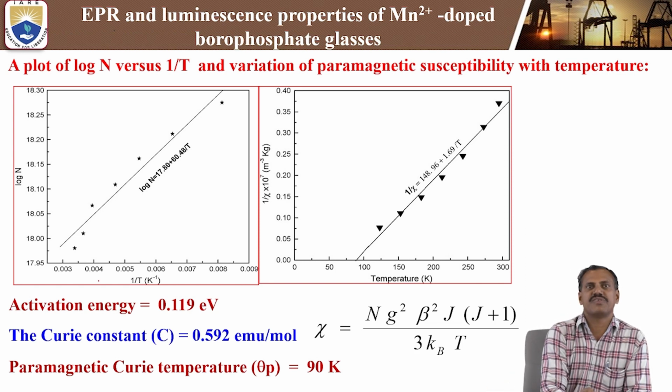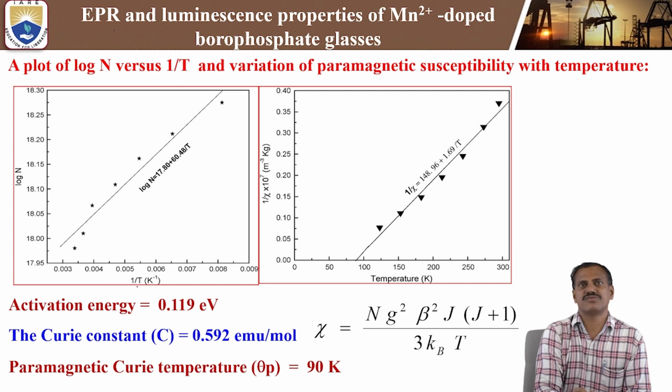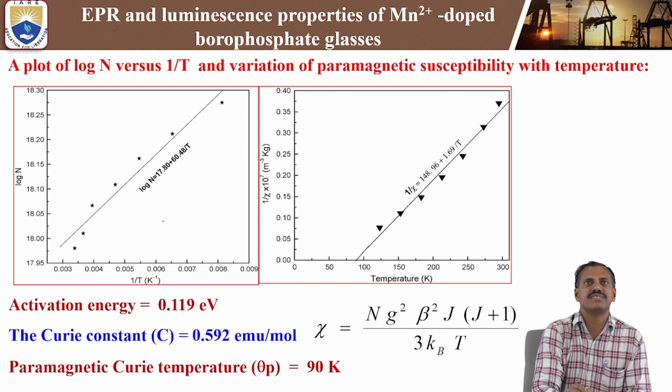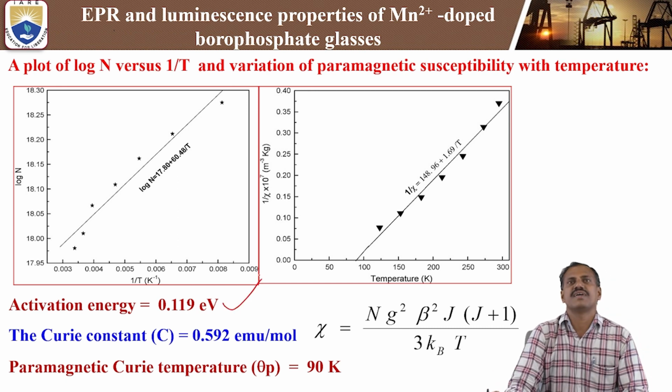The first figure shows 1/T on the x-axis, with temperature in Kelvin, versus log N. Log N means the number of spins participating in the resonance. We can fit these data points with a linear fit: log N equals 17.80 plus 60.480/T. By using the linear fit equation, we can calculate the activation energy of the Mn2+ ion.